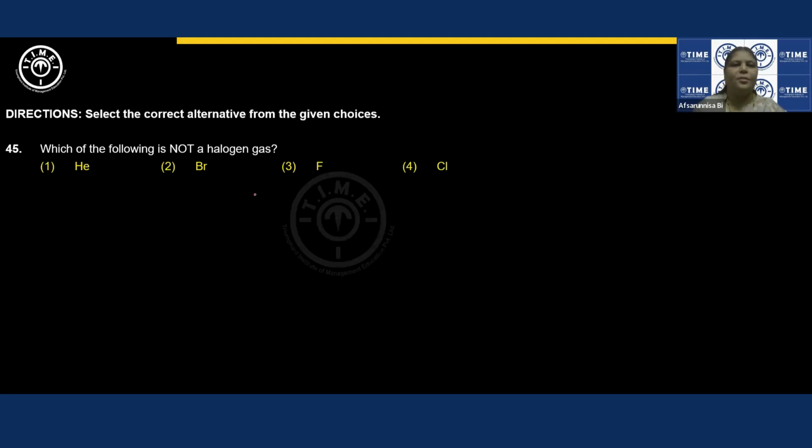Which of the following is not a halogen gas? What are halogens? Elements belonging to group 17. We are naming those as halogens. And we know that fluorine, chlorine, bromine, and iodine are the ones belonging to group 17. We can see bromine, fluorine, and then chlorine. So helium will be the correct option because we are trying to identify not a halogen gas, right? Next question.